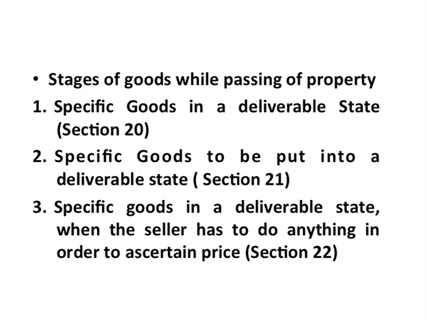Then let us look at the third category of goods. Now, what does section 22 say? Section 22 says that there are certain goods which are in a deliverable state, but the seller needs to do something in order to ascertain their price. Unless and until the seller does that, he cannot determine the price.